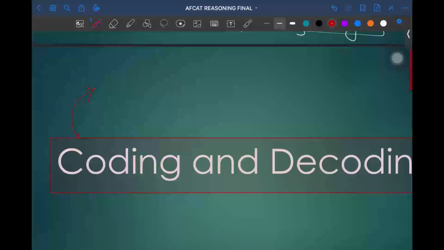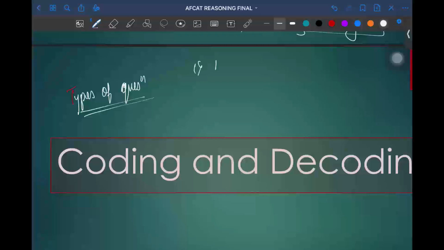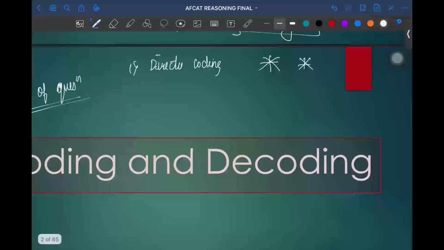The types of questions which are majorly asked in the exams from coding and decoding: the first type is direct coding, where we can see different ways, for example, in a crisscross way, or in an opposite way, or in a reverse order, or in a forward order with addition or subtraction of letters.